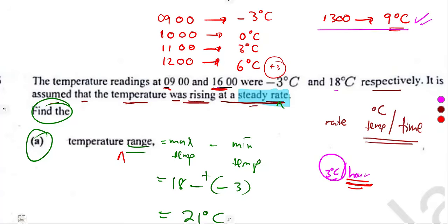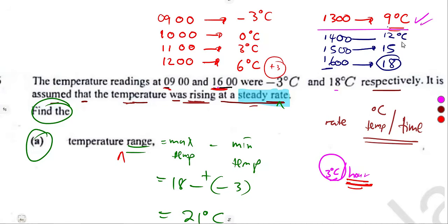This one is our answer. We are done. I just want you to see. This is 18, 14. So it was going to be 15. Okay, we need 16. So this was going to be 9 plus 3, which is 12, plus 3. It was going to be 15 plus 3, which is 18. So as we can see, at 1600 hours, we are back to the 18. At 1500 hours, it was going to be this. At 1400 hours, it was going to be this. So that is the idea. But our answer is at what?